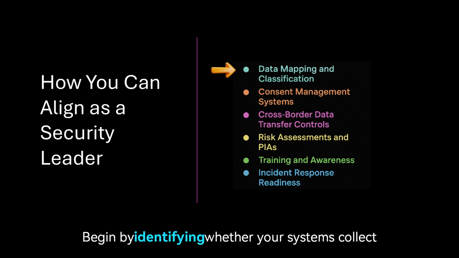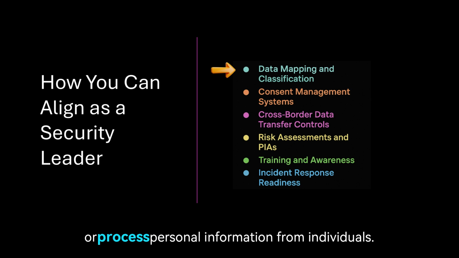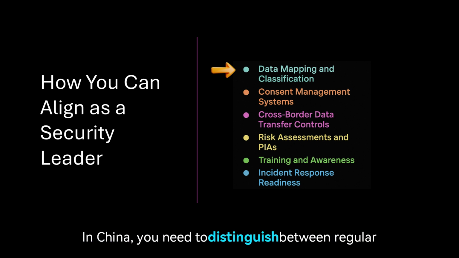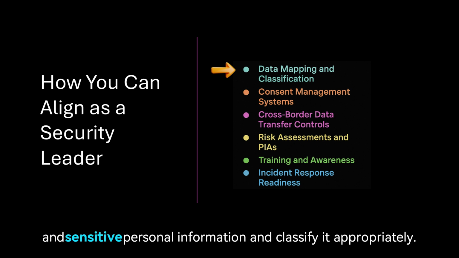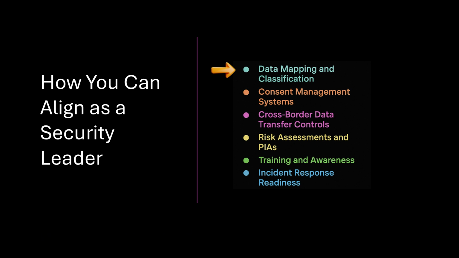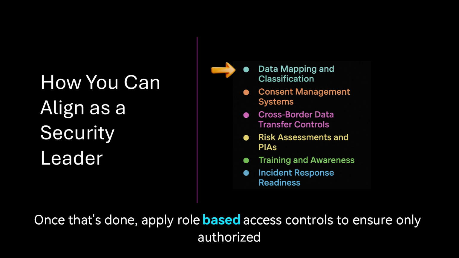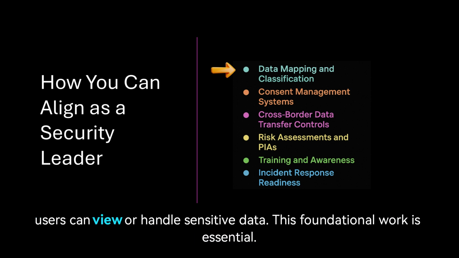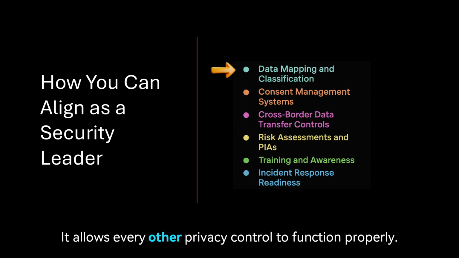Begin by identifying whether your systems collect or process personal information from individuals in China. You need to distinguish between regular and sensitive personal information and classify it appropriately. Once that's done, apply role-based access controls to ensure only authorized users can view or handle sensitive data. This foundational work is essential. It allows every other privacy control to function properly.